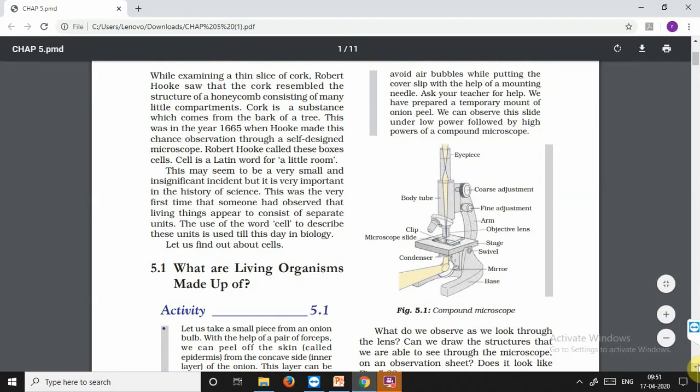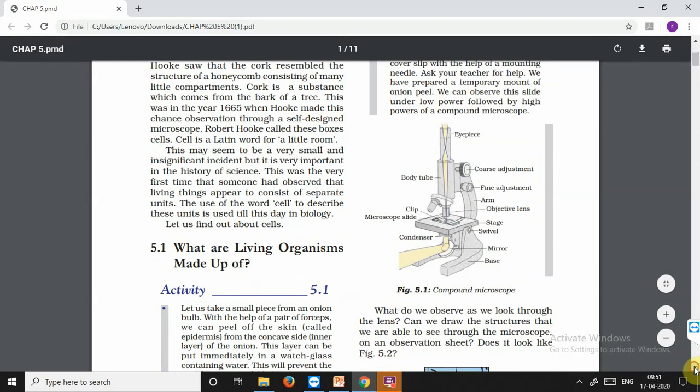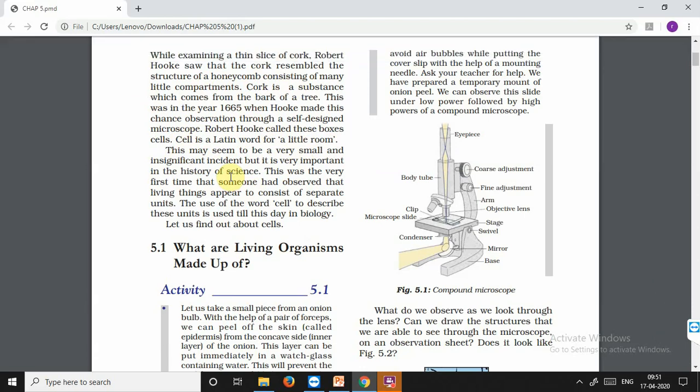Robert Hooke, in the year 1665, when he was examining a cork cell, noticed that there were some honeycomb-shaped structures consisting of many little compartments. These little compartments come from a Latin word which means cell. This means that they were very small, too small to be seen with the naked eye.